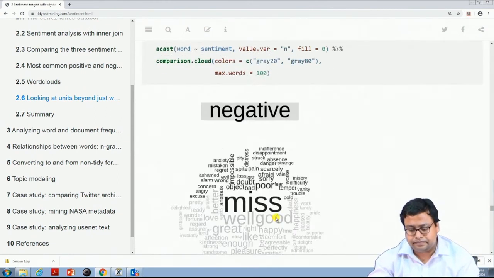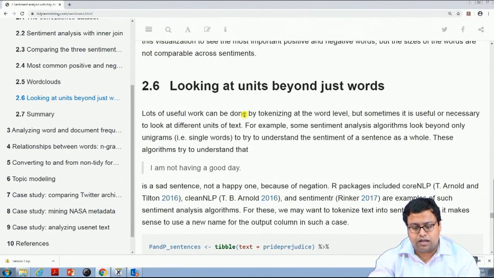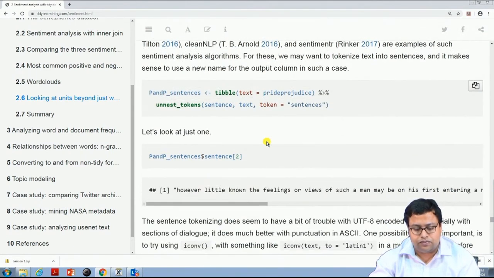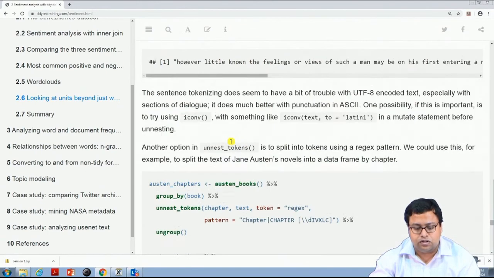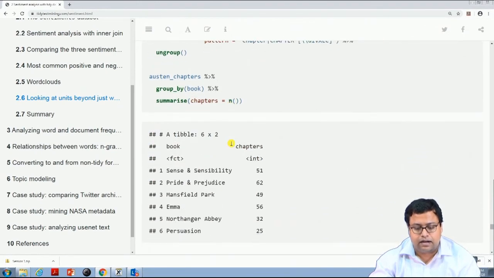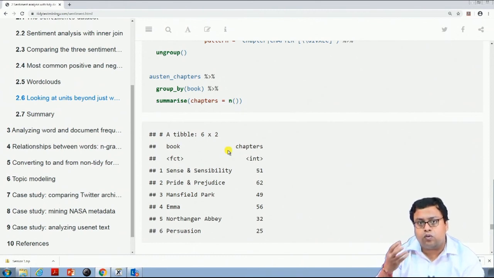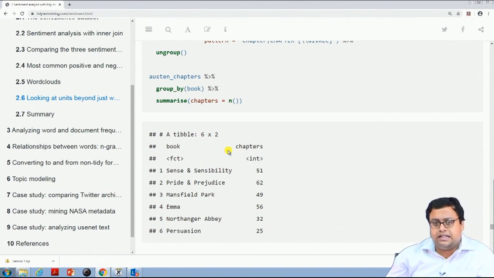Then we look at units beyond just words. Instead of words, I can take more. Let us say good is positive, but if I say not good, that is negative actually, so it might give an absolutely opposite result.